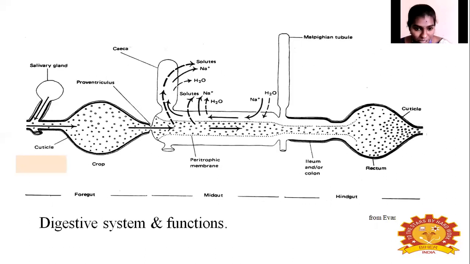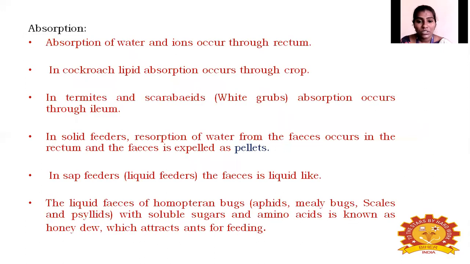Here, as I told, this is a heterotropic membrane, and from the wall of the midgut and gastric caeca, the dissolved nutrients, water and vitamins are absorbed, and the remaining sugar and amino acids are absorbed from the lumen of the midgut down into the hemolymph. So this is how absorption happens in the midgut.